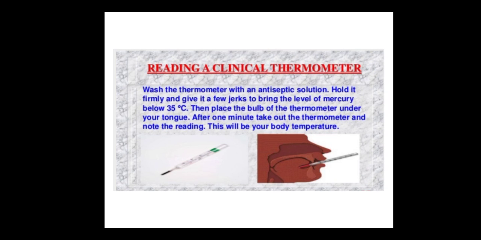Now, how to read a thermometer? We generally put a thermometer in our mouth near the tongue. We all know, right? So, how do we read the clinical thermometer? Wash the thermometer with an antiseptic solution. Before using the thermometer, always wash it with the antiseptic solution. Hold firmly and give a few jerks to bring the level of mercury below 35 degrees. We all know that when we visit a doctor to measure our body temperature, they generally shake the thermometer or give a jerk to it, so the mercury level comes below 35.